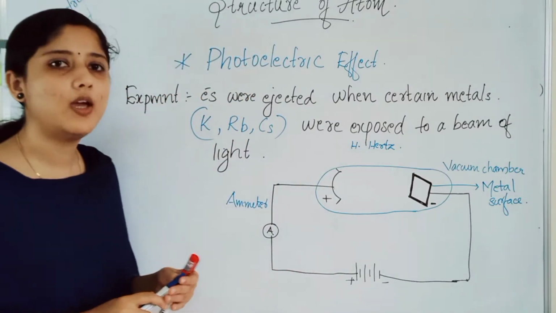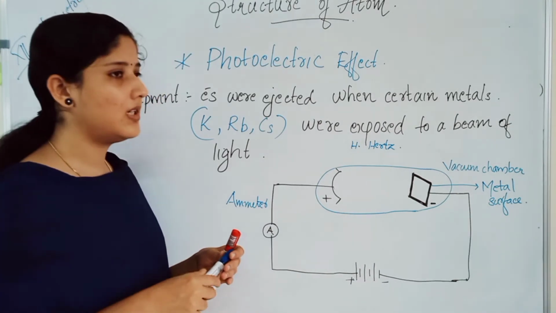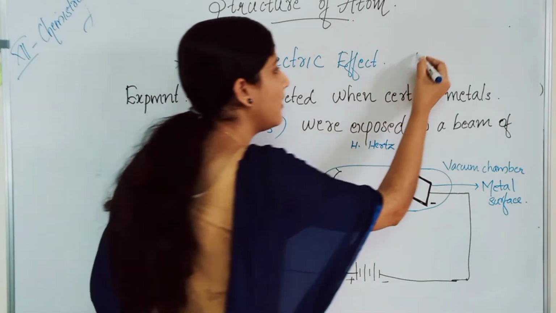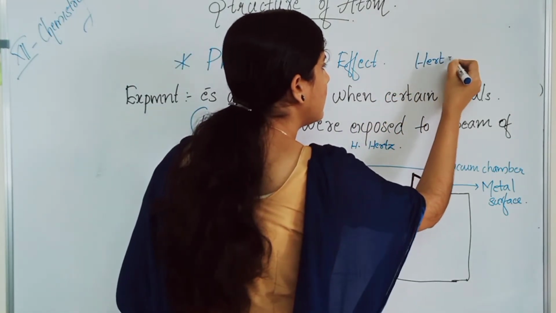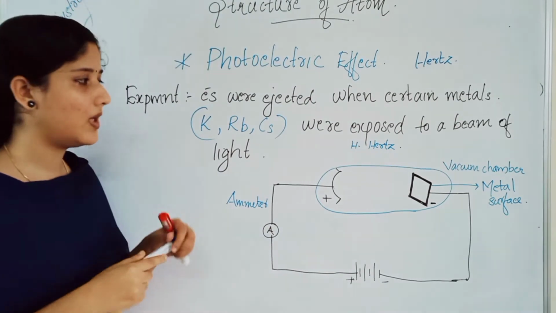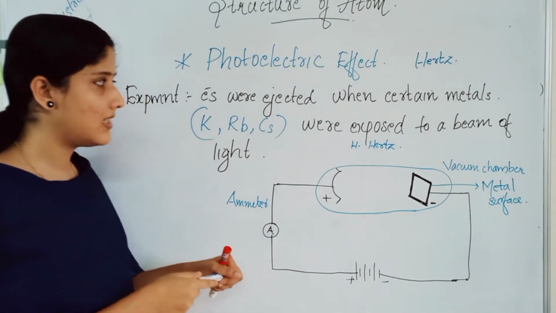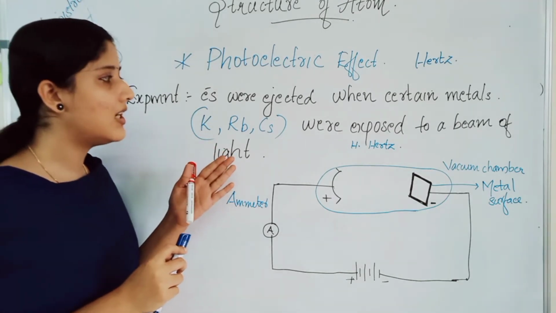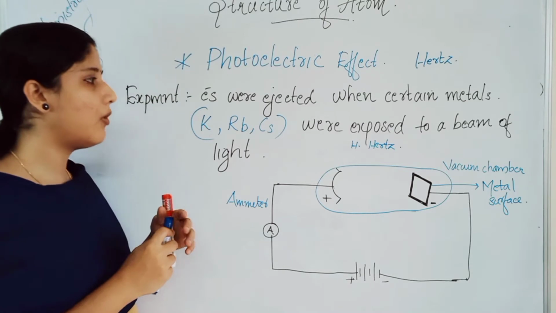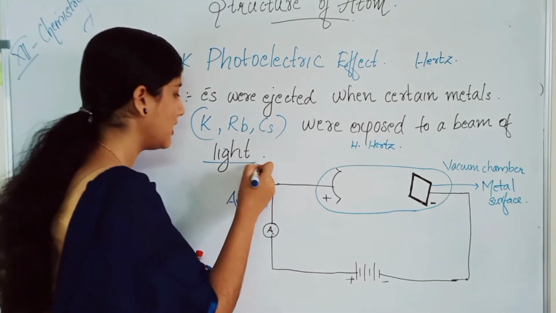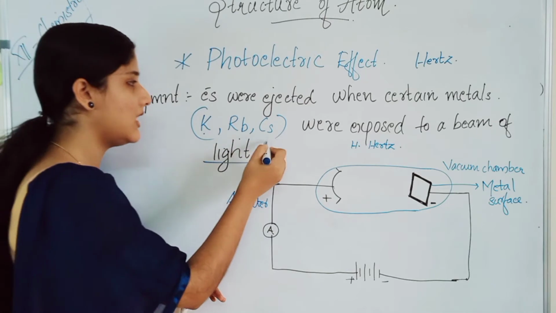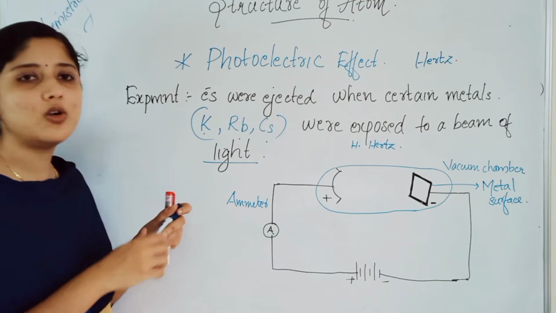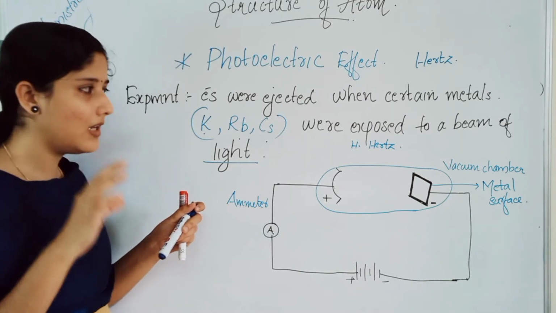Photoelectric effect. This may be a new term for you. The experiment was done by Heinrich Hertz, a scientist. This is the experimental setup. First, he found out that electrons were ejected when certain metals were exposed to a beam of light. Metals like potassium, rubidium, cesium, when they were exposed to a beam of light, what happens? Electrons were ejected from that metal surface.